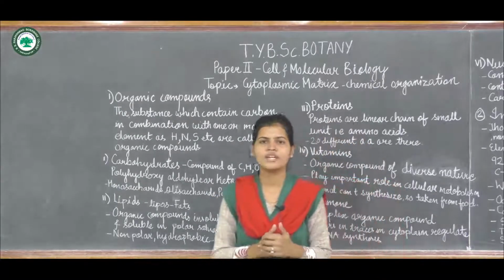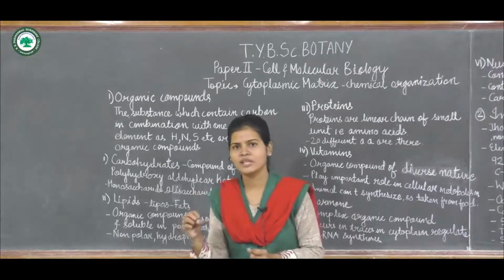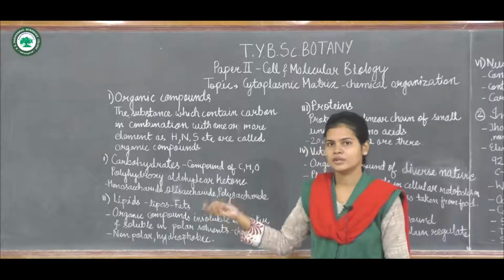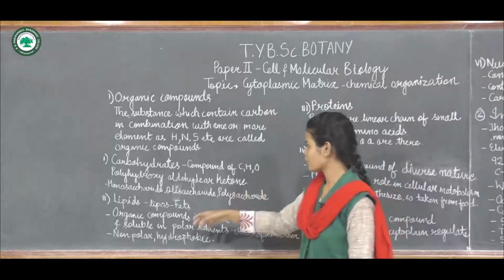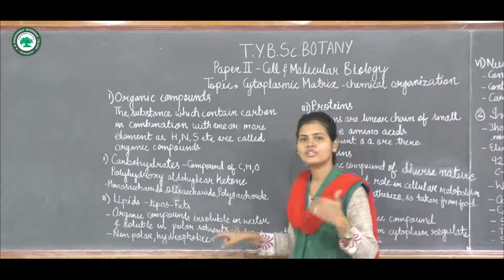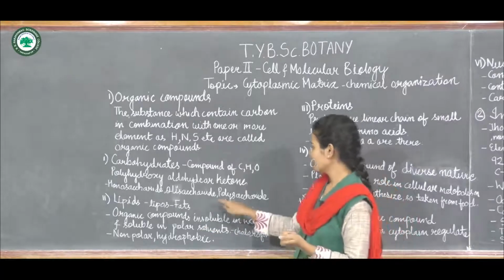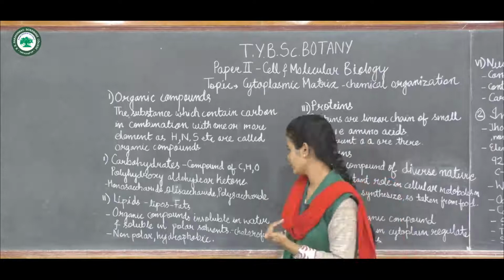A polysaccharide contains monomer units, more than 10, up to many hundreds. So mono means only one saccharide unit, oligo means 2 to 10 saccharide units, and poly means more than 10 saccharide units are present.